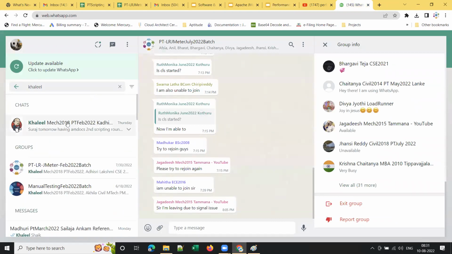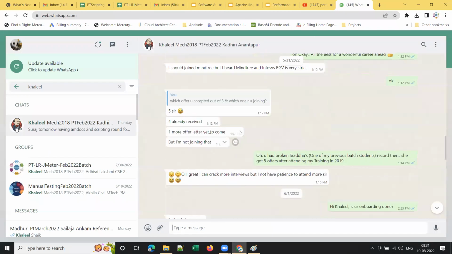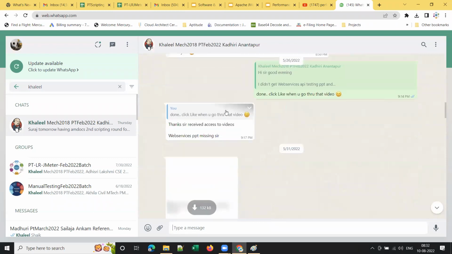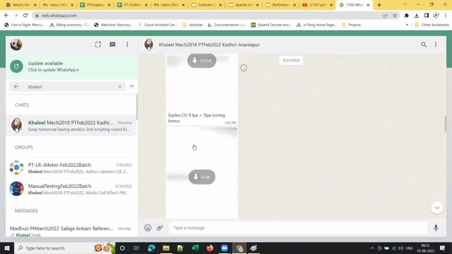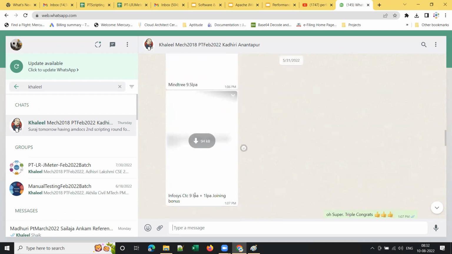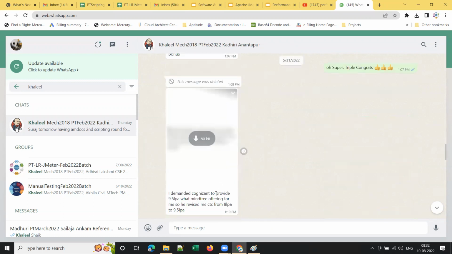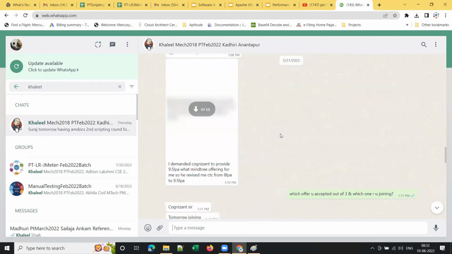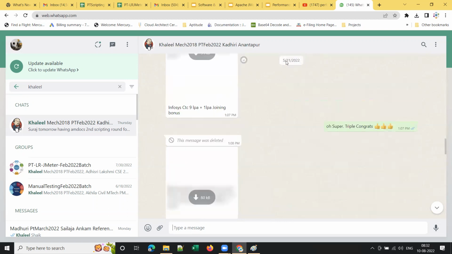This guy is from mechanical, 2018 pass out, and he got 4 offer letters, as you can see here. Here you can see his qualification, and he's from the Feb 2022 batch. He already joined a job recently, and these are the offer letters he got. He got one offer from Explio, Mindtree, Infosys, and another from Cognizant. He joined one of those companies. This conversation is on May 31st. You see the date over here, right?